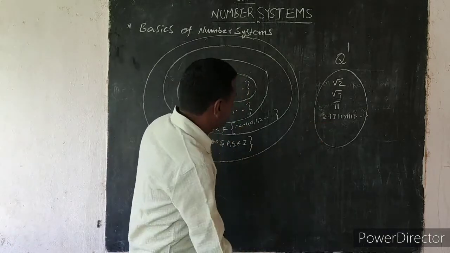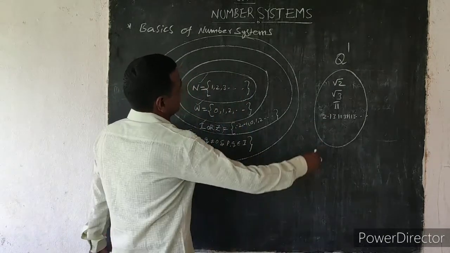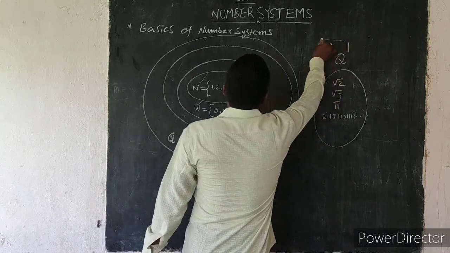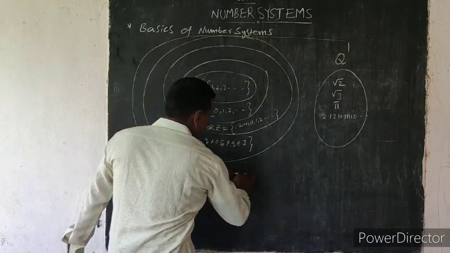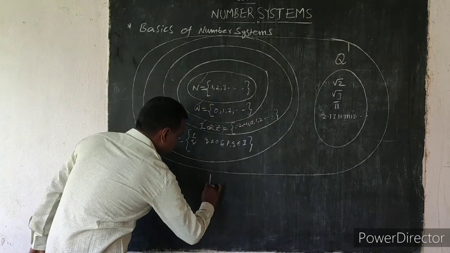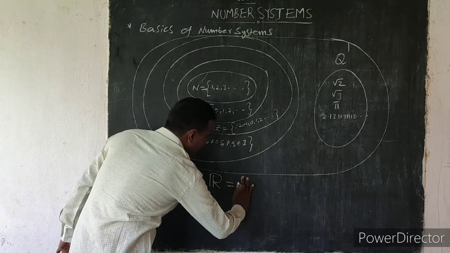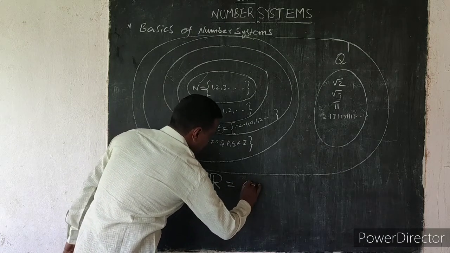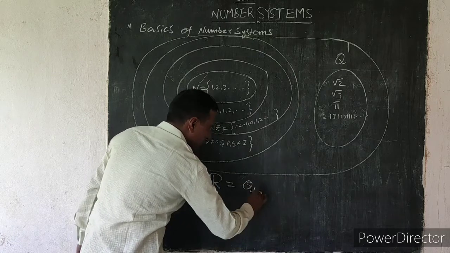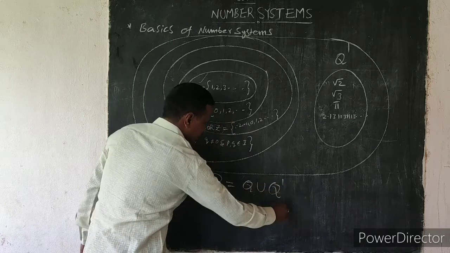Next, real numbers. Real numbers means the union of rational and irrational numbers. The real numbers, denoted R, are equal to the union of rational and irrational numbers. Rational numbers are denoted Q and irrational numbers Q dash.